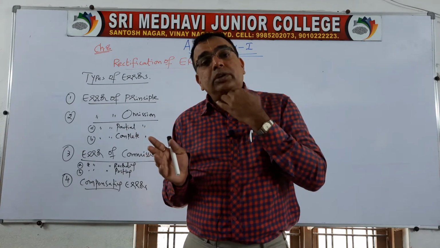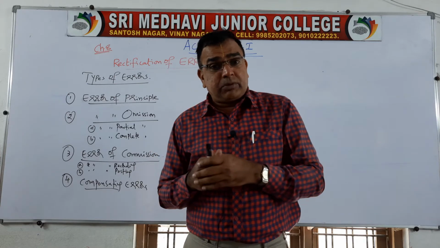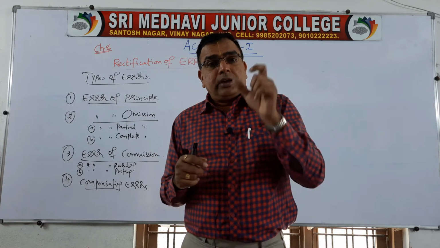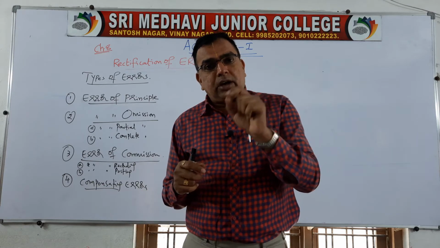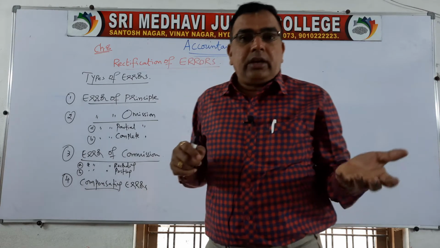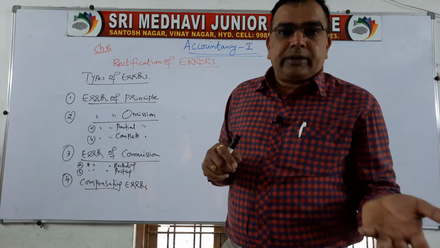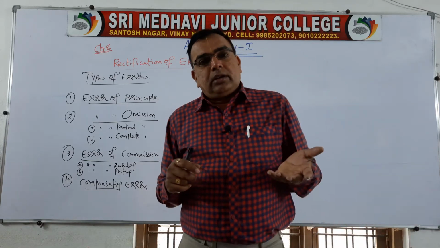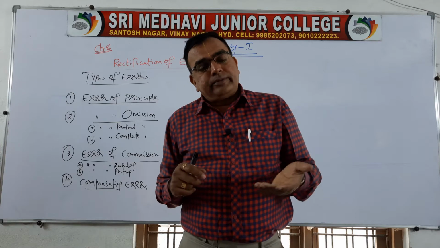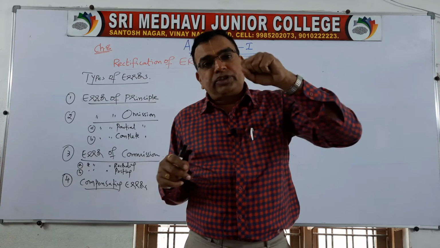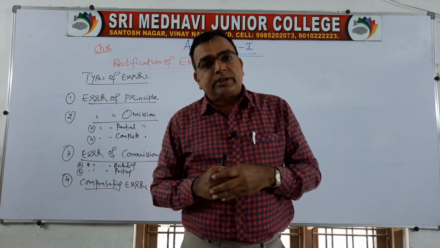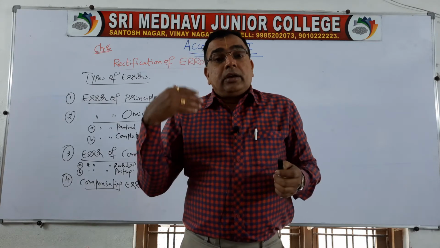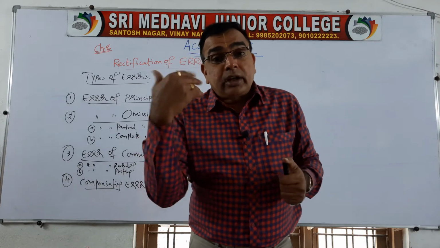While explaining the double entry system, I gave a clear explanation about this. Error is a mistake done by an accountant unintentionally. He doesn't know that it happened. After that it will be rectified. His intention is not to cheat the organization, not to take away or get some extra benefit from the organization. Fraud means something done intentionally.